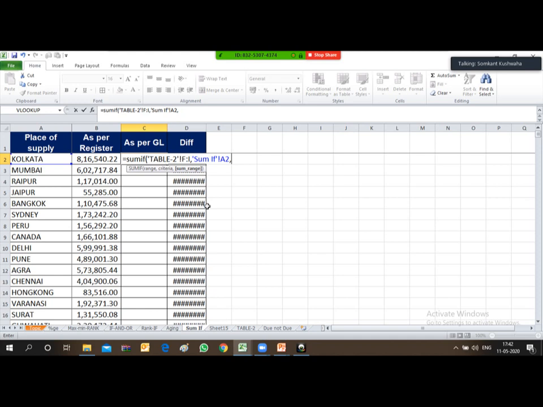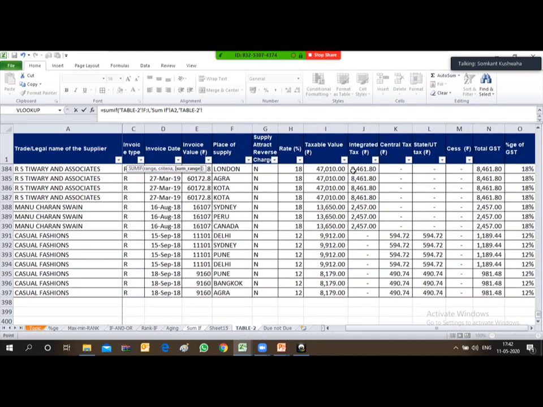The criteria is Kolkata, and what you need to do is just add up all the sales affected in this location from that particular sheet. So after putting comma, come to the table and select this taxable value column, and once you select this taxable value column, close the bracket and press enter.